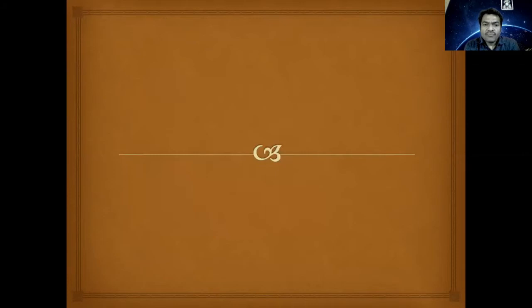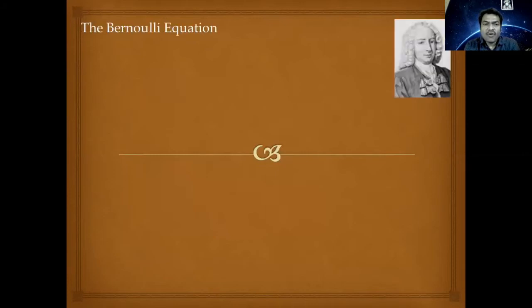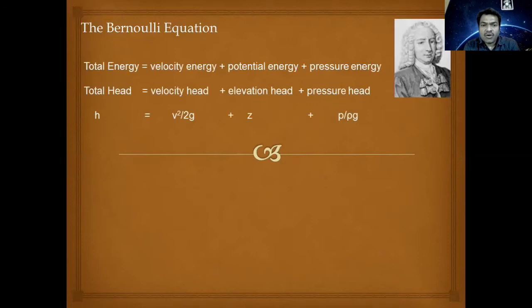This movement of water is possible through soil only if a certain amount of energy is available for that water to flow, and this has been put forward by a scientist called Bernoulli. The energy could be a combination or it could be because of a single source.